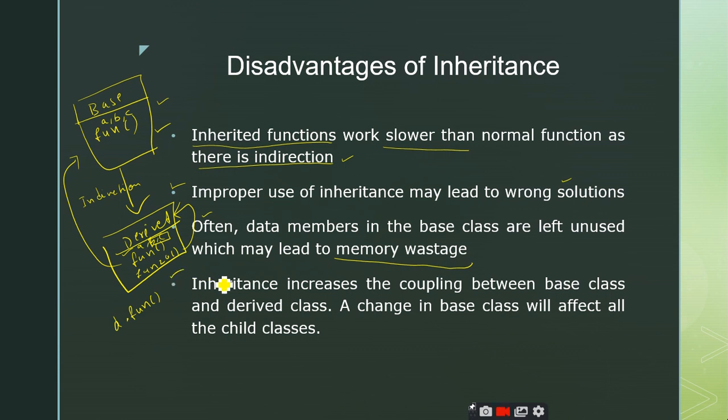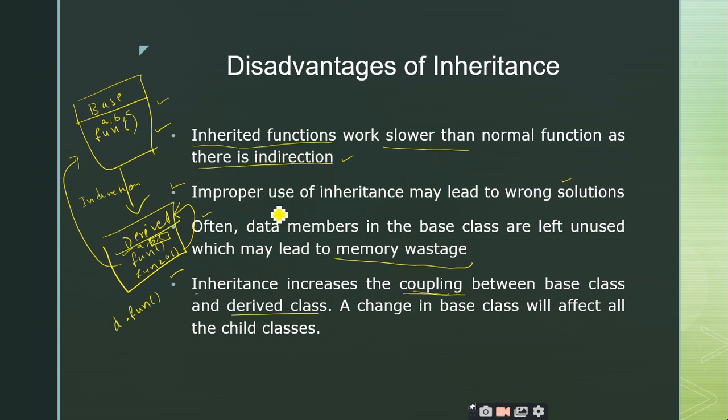The last point is important. Inheritance increases the coupling. Coupling means bonding. It increases the bonding between the base class and the derived class. So if you change the base class data, then automatically the derived class data will also change. A small change in the base class will be transferred to all the derived classes.